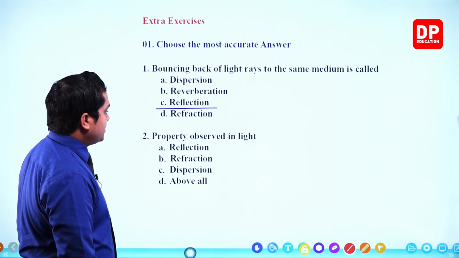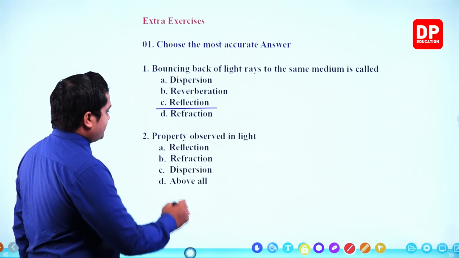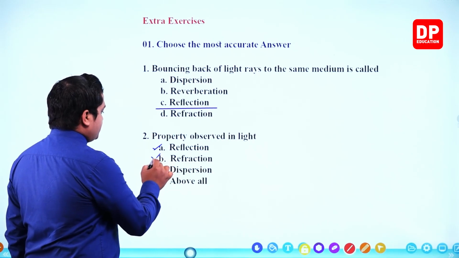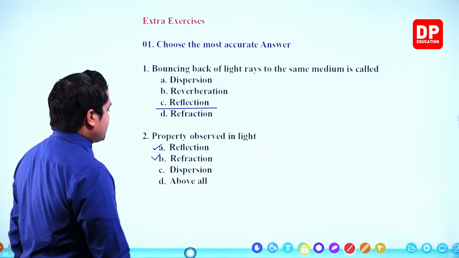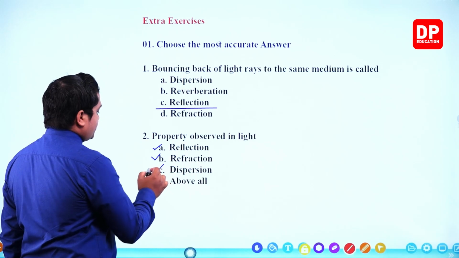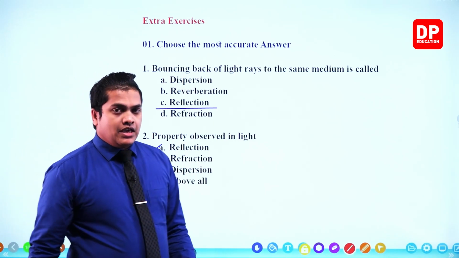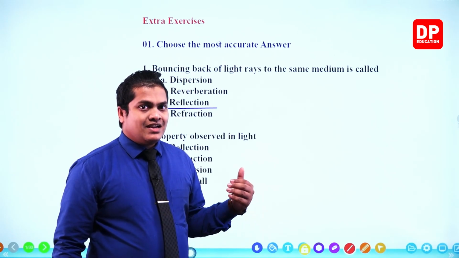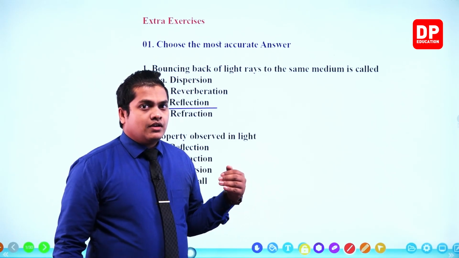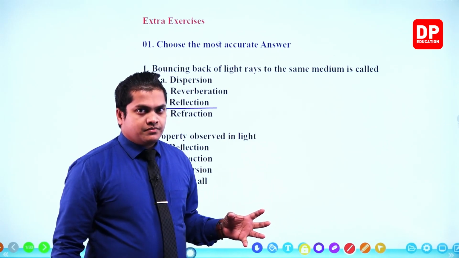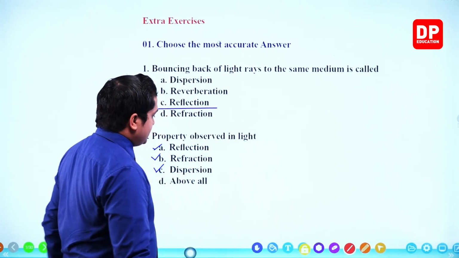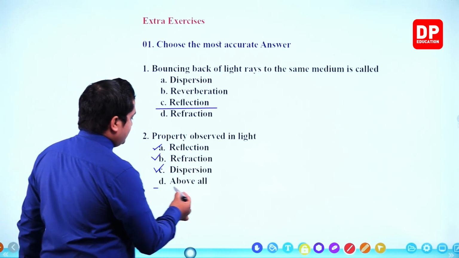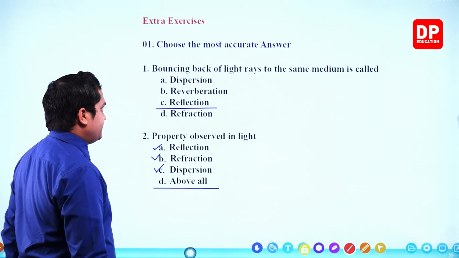Next one, a property observed in light. Reflection, of course we can observe the reflection. Refraction, once again yes, you can observe the refraction as well. Dispersion, of course you can observe the dispersion as well. Dispersion is the effect of scattering light rays, or dividing a light ray into 7 or other different forms, right? So this is also a feature that can be observed in light. So all of these things are features of light rays.